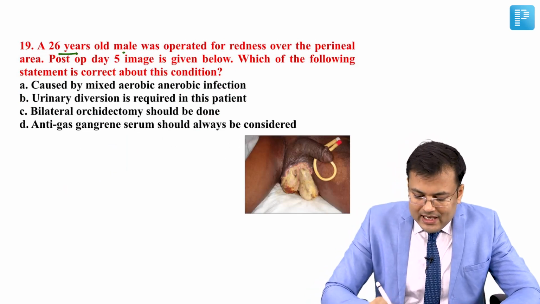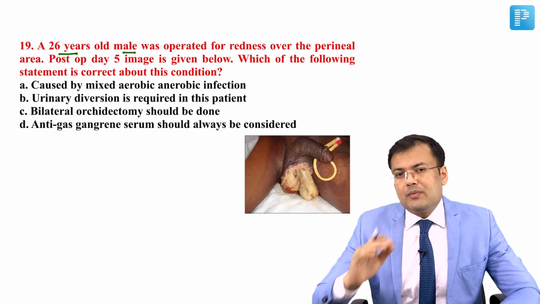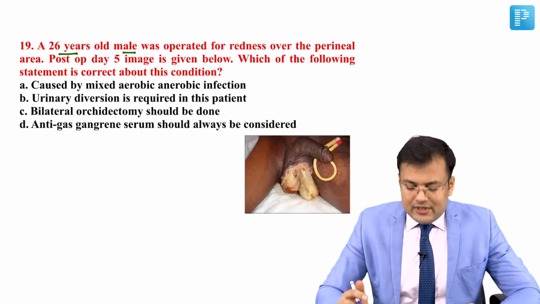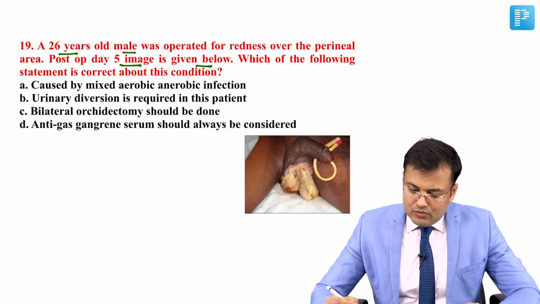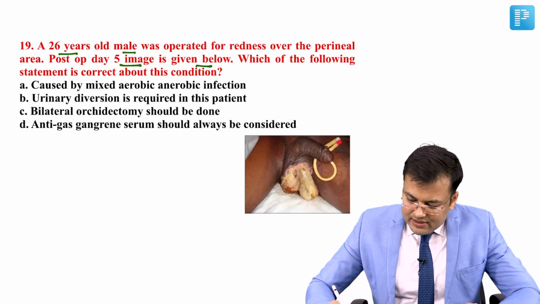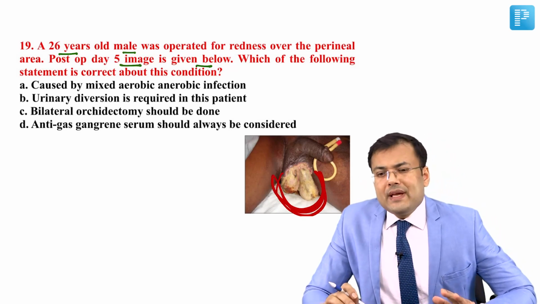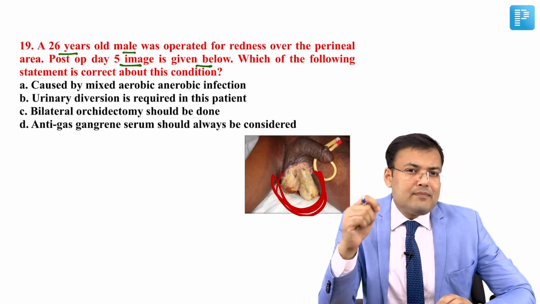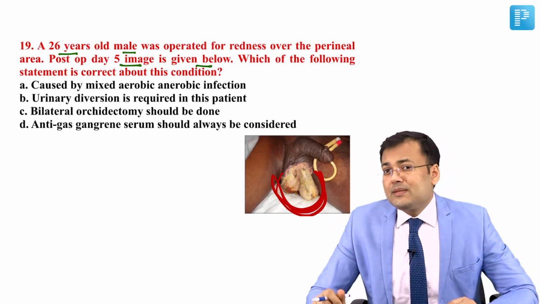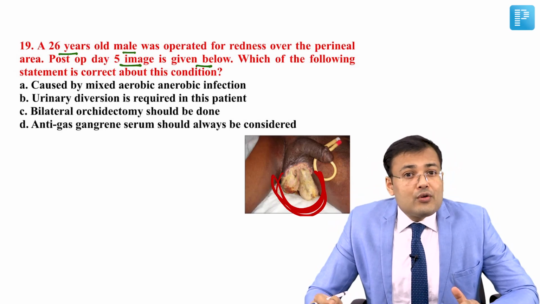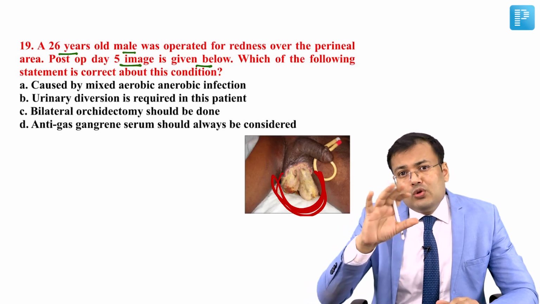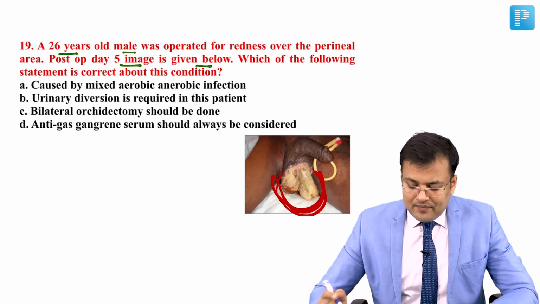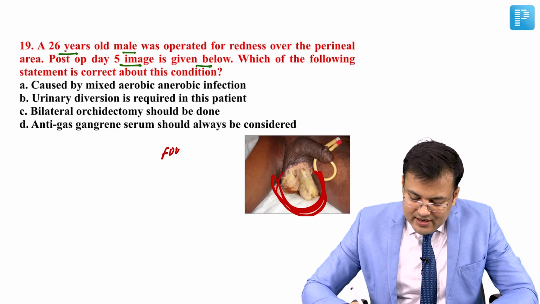A 26 years old male was operated for redness over perineal area. Post day 5 images are given below. Which of the following statements is correct about this condition? So what's the problem here? This patient was having some problem in the perineal area, in which excision of perineal skin was done. So obviously this patient developed necrotizing fasciitis of the perineum. Following that, the necrosed skin was excised. And this is what? Fournier's gangrene.